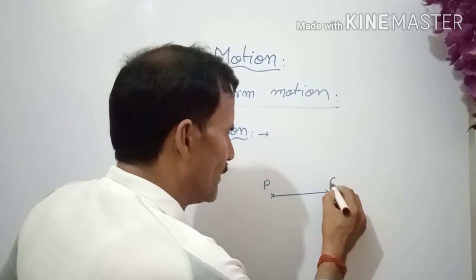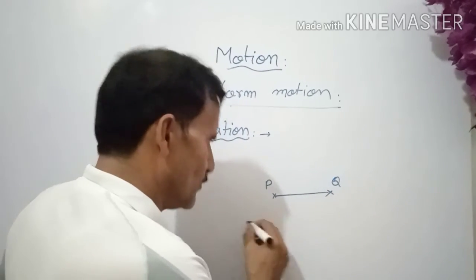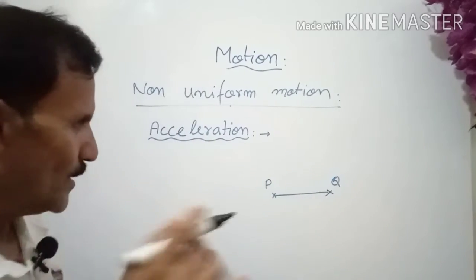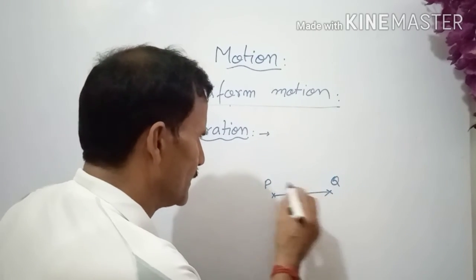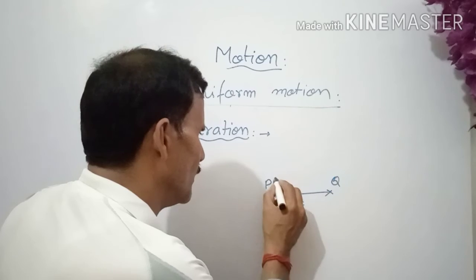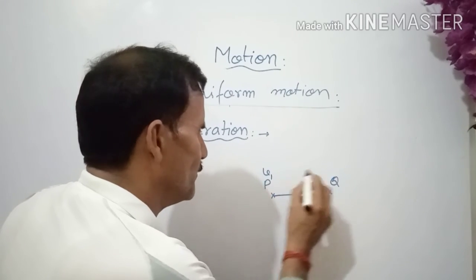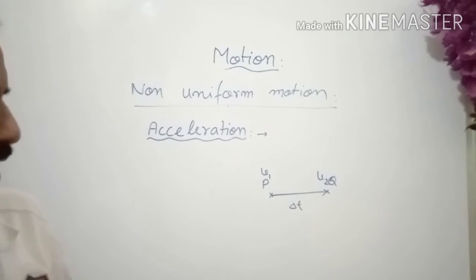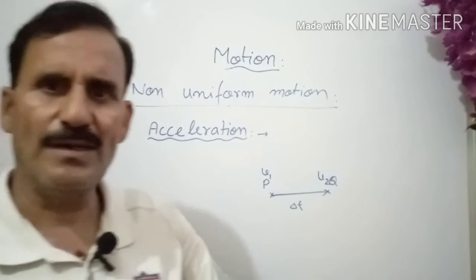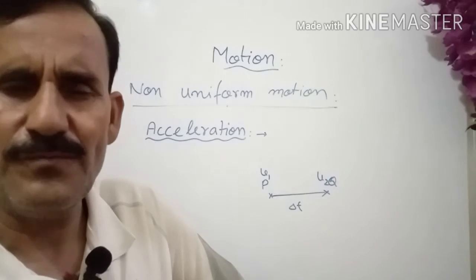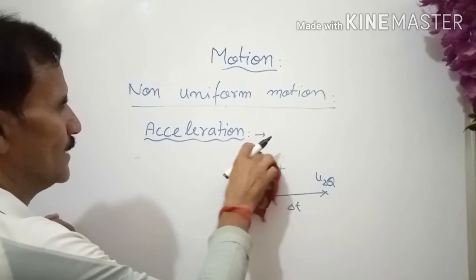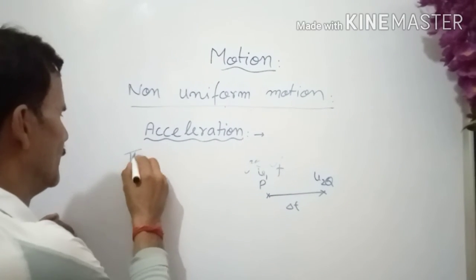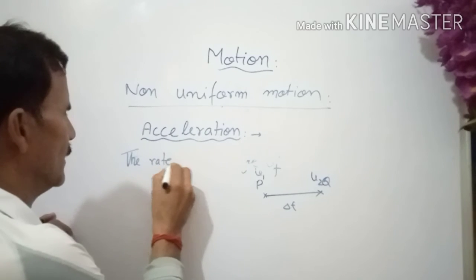Suppose it is moving from P to Q. During the motion, we are taking some interval of time delta t, and suppose its velocity changes from v1 to v2. Then acceleration is defined as the rate of change of velocity.